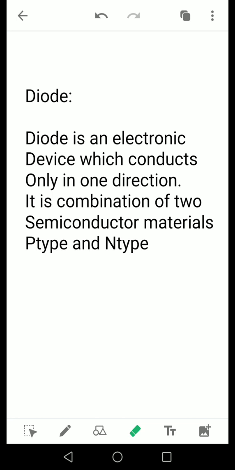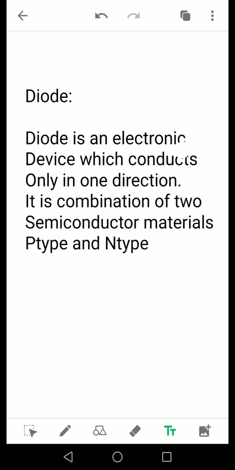So what is meant by semiconductors? Semiconductors are materials which have a minimal energy gap between conductors and insulators, so that a valence electron can jump from the valence band to the conduction band very easily, and their properties always lie between conductors and insulators.